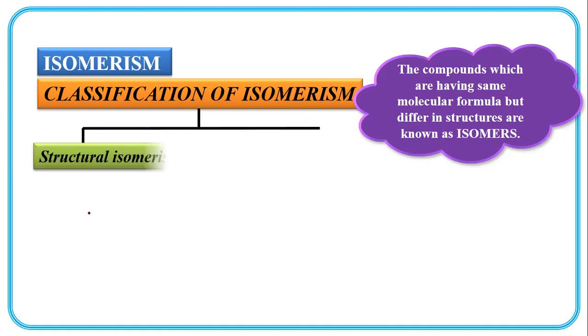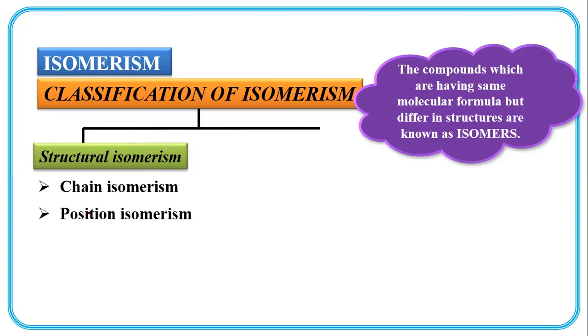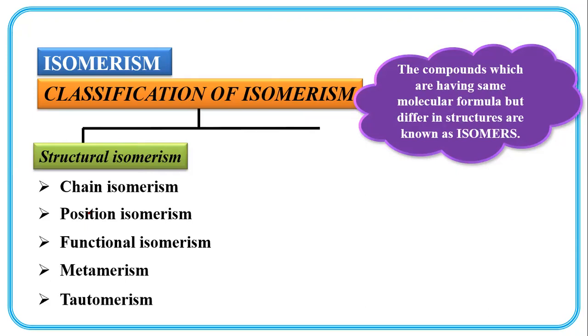So first is structural isomerism. Structural isomerism is again classified into chain isomerism, position isomerism, functional isomerism, metamerism, and tautomerism.